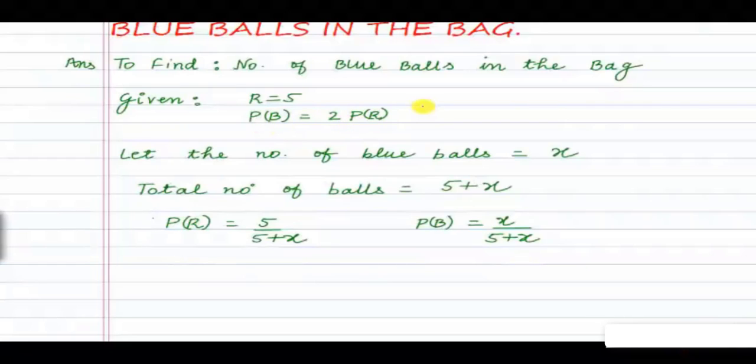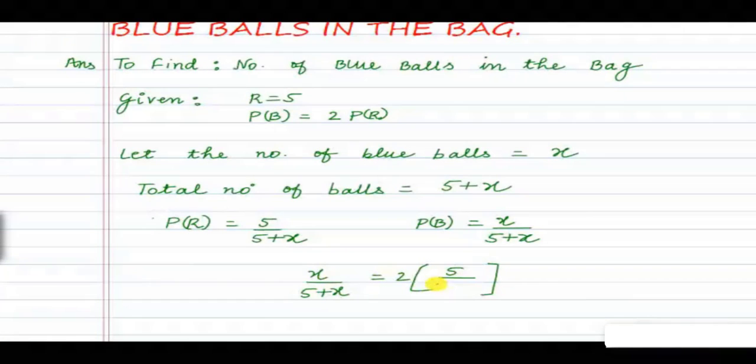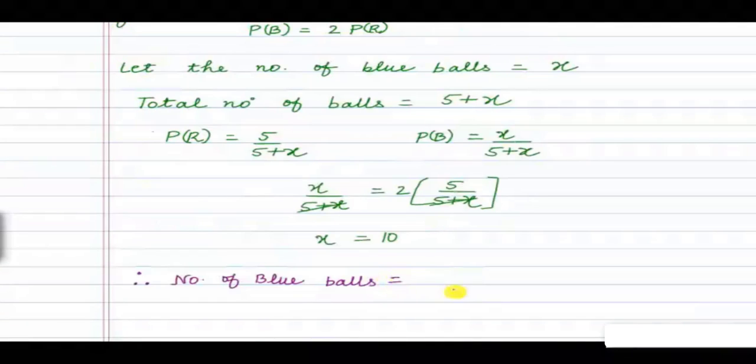So x divided by 5 plus x is equal to 2 times the probability of a red ball, which is 5 divided by 5 plus x. This can get cancelled, and from here our x will be equal to 10. Therefore, the number of blue balls in the bag is equal to 10.